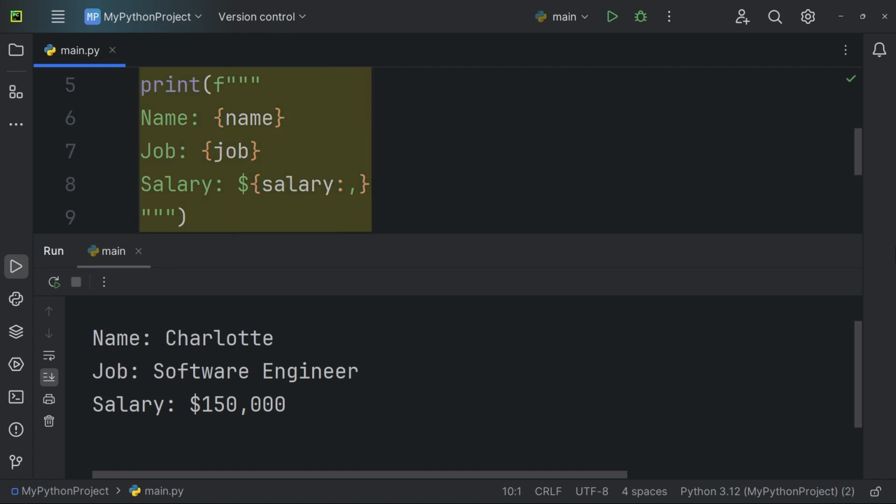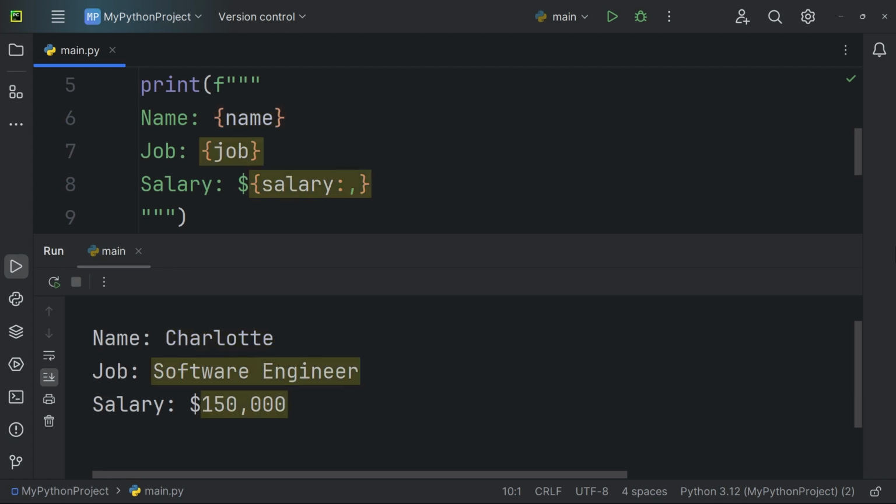Here's what's happening. This part uses a multi-line F-string to format a string that spans multiple lines. The F before the triple quotes indicates it's an F-string. This allows us to embed expressions inside curly braces. These expressions are evaluated and replaced with their corresponding values. Here, name inside curly braces is an F-string expression. The value of the variable name, which is Charlotte, is inserted at this position. Similarly, for the job and salary variables, the colon-comma specifier formats the number with a 1000 separator for better readability.